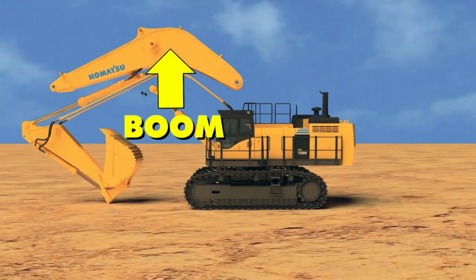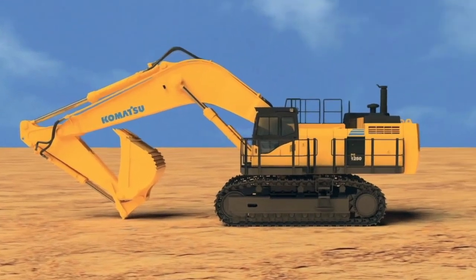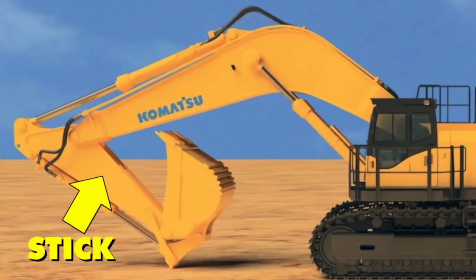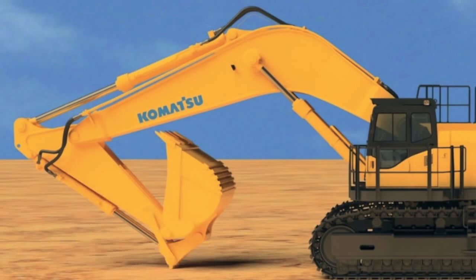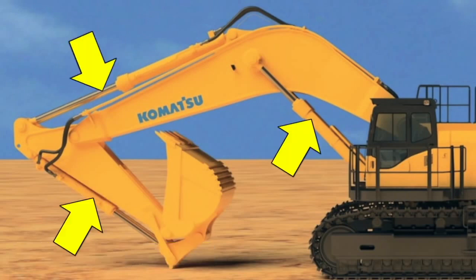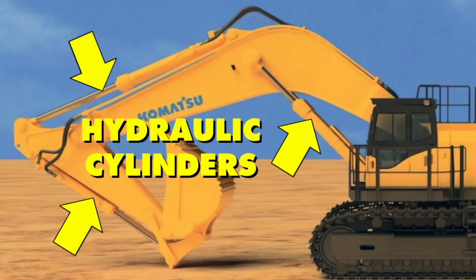Here is the boom. Yes, the boom. Here is the stick, also called the dipper arm. These are the hydraulic cylinders. They're kind of like the muscles for the arm and the boom, since they give them the power and strength to lift.